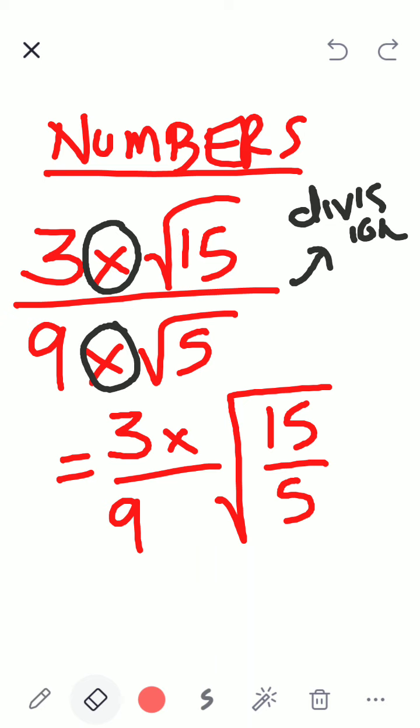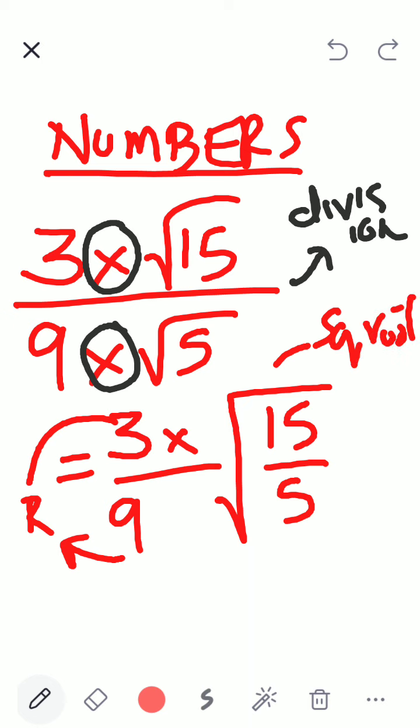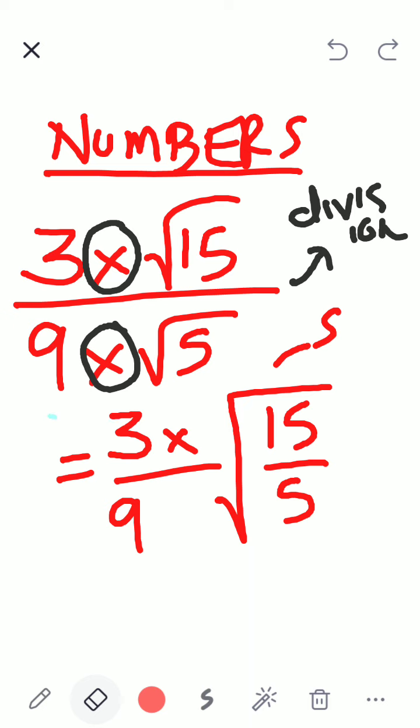Generally when square root is there, what kind of number is this? What type of number? Rational, right? This is also rational, and this is square root. We don't know, but it's square root. So in such a case when square root numbers are there and non square root numbers are there, means alone numbers are there, we can remove this also. So it is 3 by 9 without, if there is no sign, means it is multiplication. Okay. So let us write this for the time being.